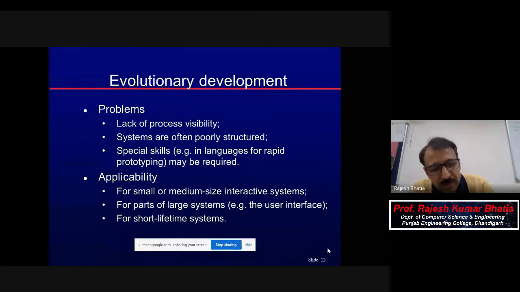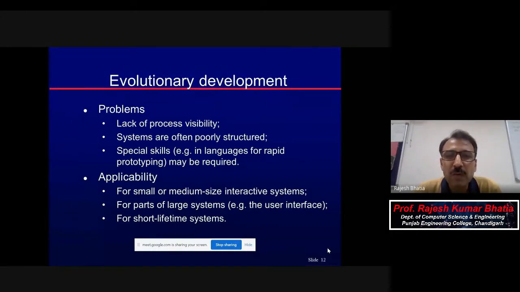There is no record of which methodology you developed in, maybe object oriented or procedural, or maybe list processing, what kind of development you have done, which type of test cases you applied, and which type of testing you applied. Nothing is documented, because you are discussing informally with your client, coming back, developing again, and going to the client again for evaluation.